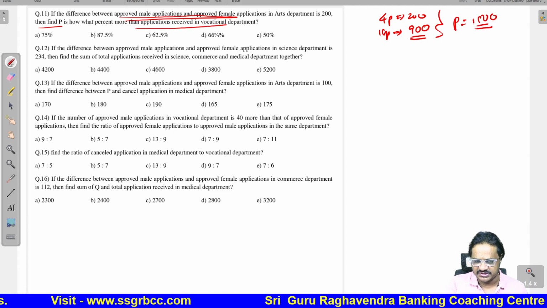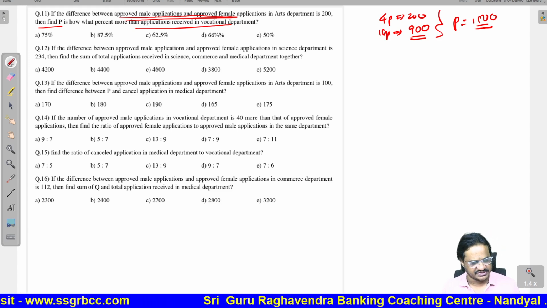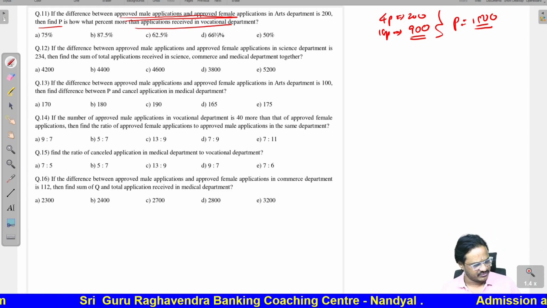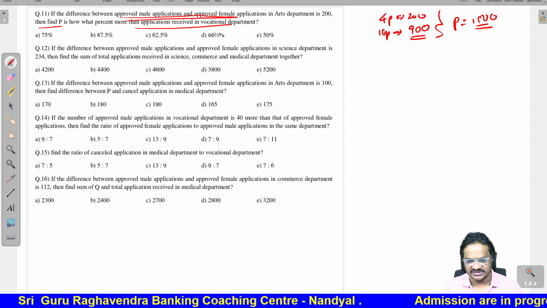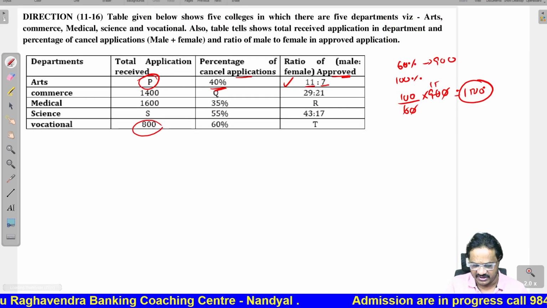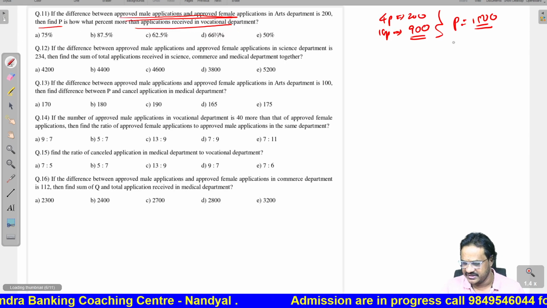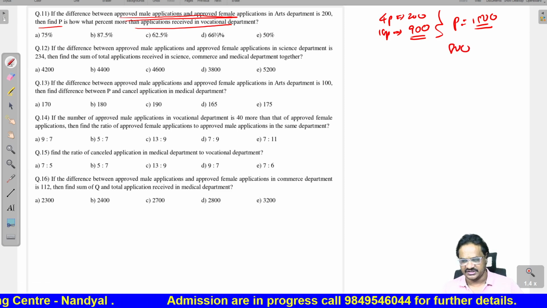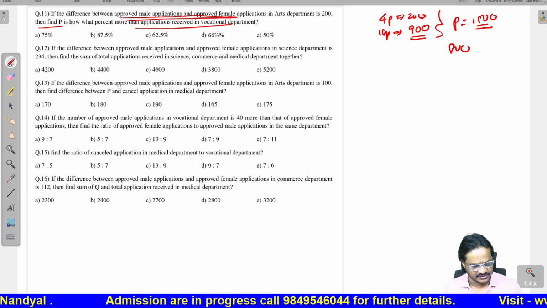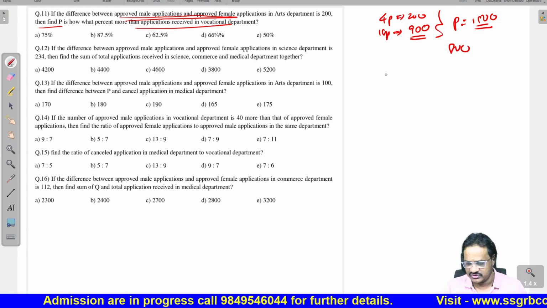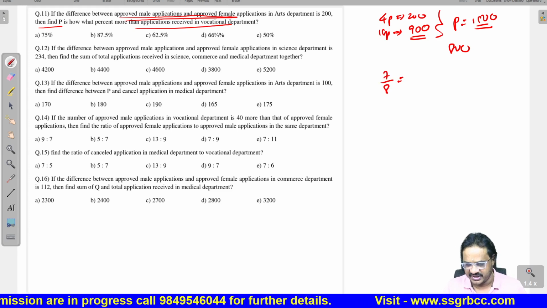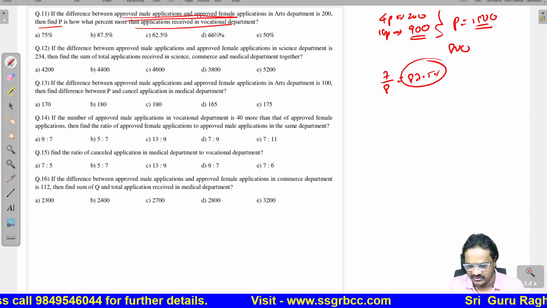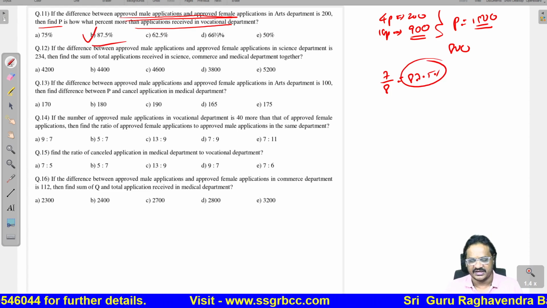It is how much percent more than applications received in the vocational department. So we want the vocational department applications. Now, if you see vocational department applications, that is 800. So, 1500 is how much more than 800? That is the question. So, 15 is how much more than 8? It is 7 more. So we will get 7 by 8, which is always equal to 87.5%. Option 2 is the correct answer.